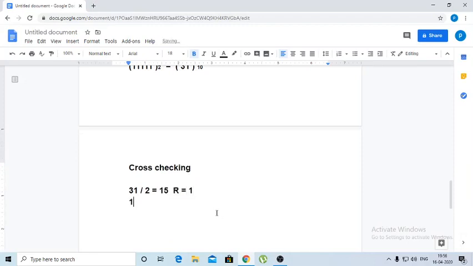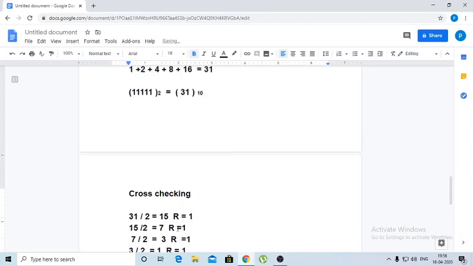And again 15 divided by 2, you will get quotient 7 and remainder is 1. And again 7 divided by 2, you will get the quotient 3 and remainder is 1. Again 3 we divide by 2, you will get the last quotient 1 and the remainder is also 1.